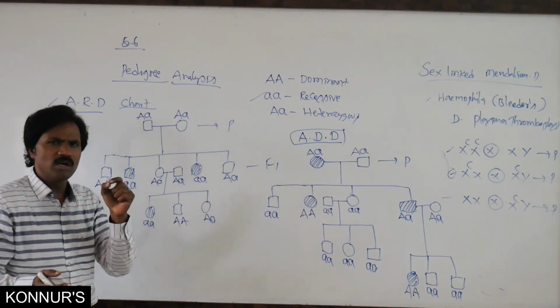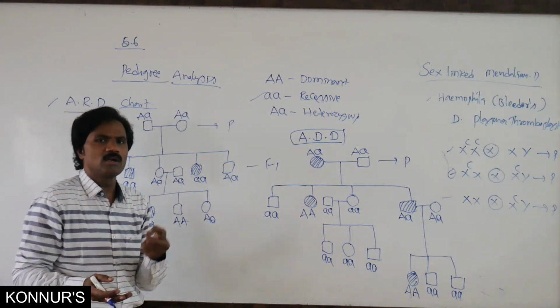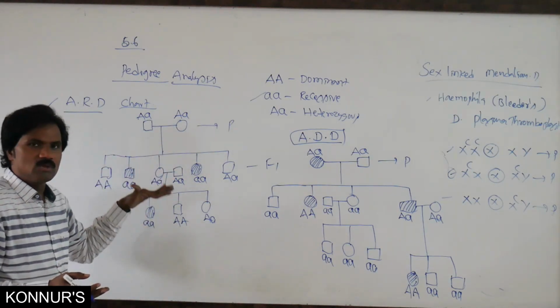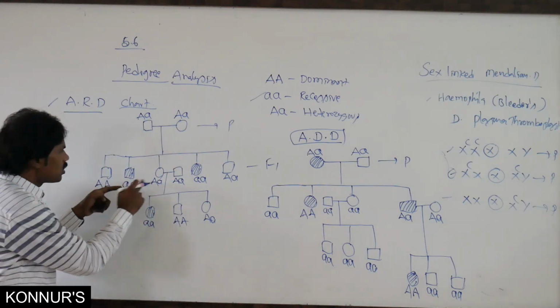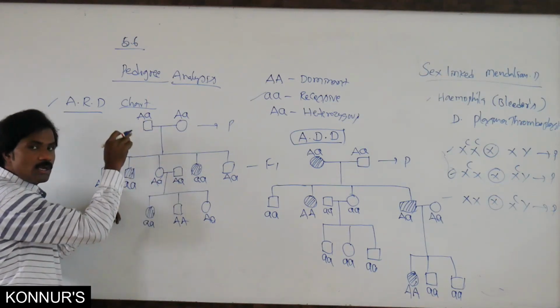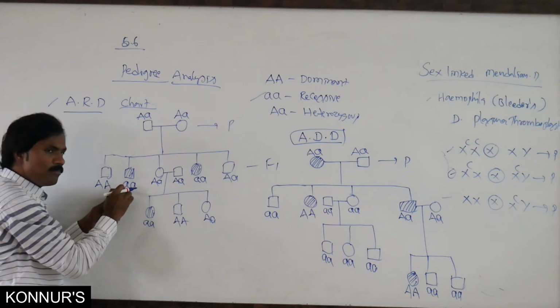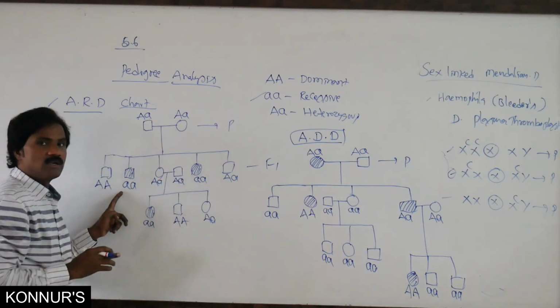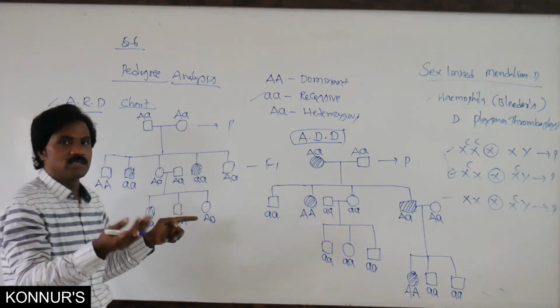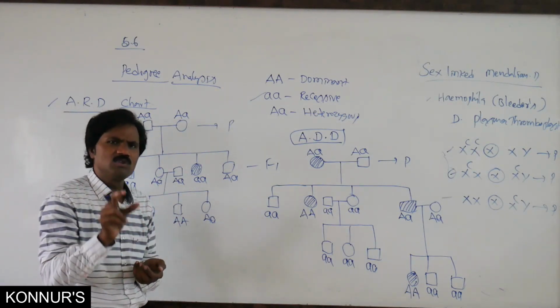So recessive is a little bit difficult while identifying, but while practicing it is very easy. If both male and female individuals are affected, it is autosomal. If it is X-linked, only males are affected, females are not. Related to X-linked and Y-linked, it is very simple.